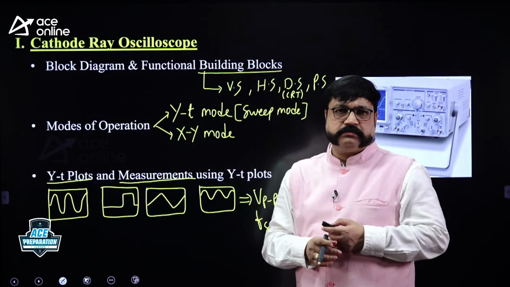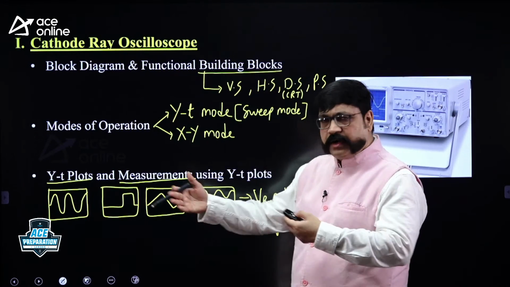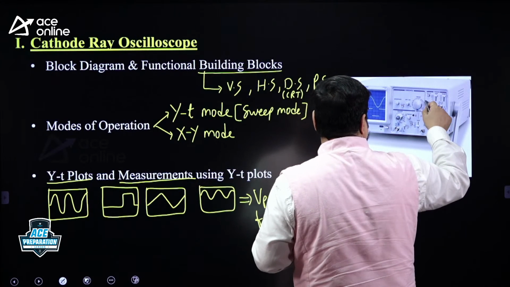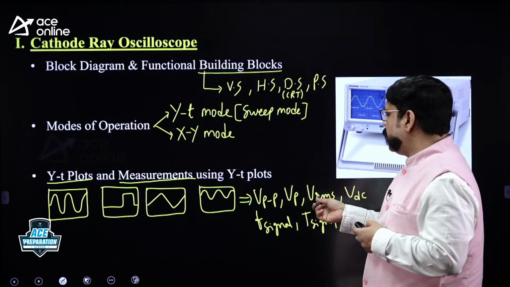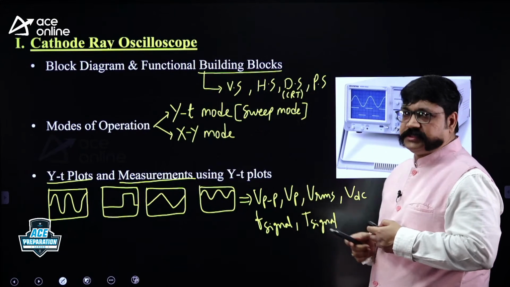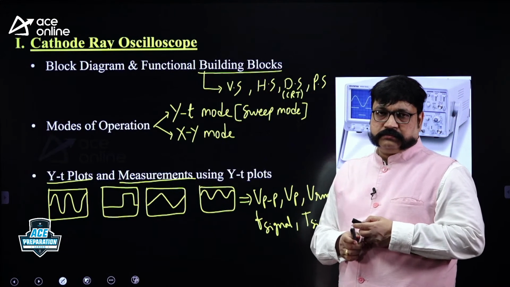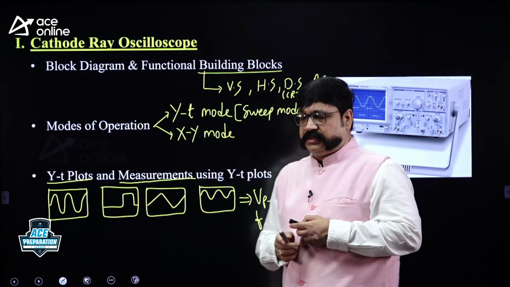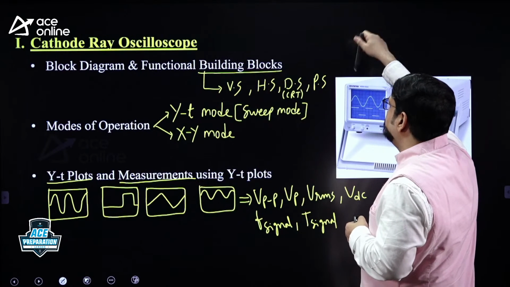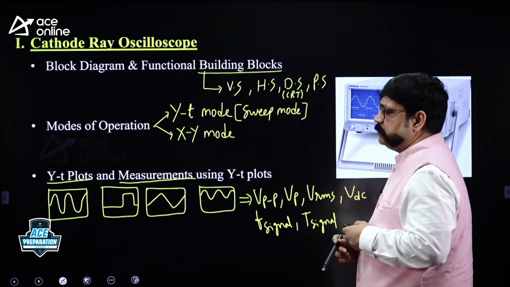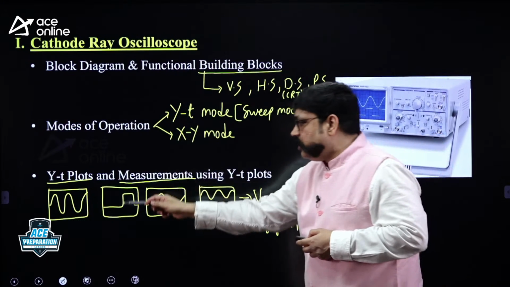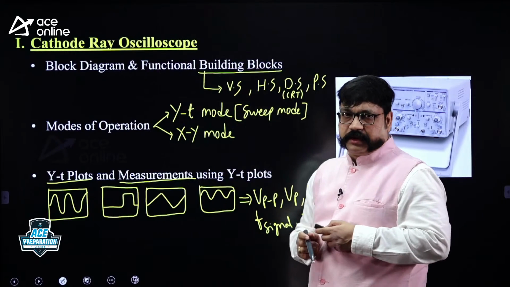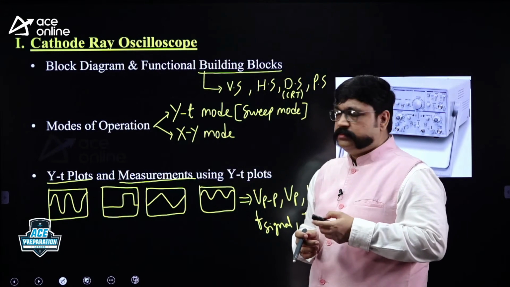Questions will be on this one. Right? They will give you, later we will solve, some waveform, and they will give you some controls here, volt per division, time per division controls. They will ask you what is the RMS voltage of the signal, what is the frequency of the signal. Some other kind of question also. They will ask you how many cycles of the signal are displayed on the screen of the CRO while giving input to the CRO and some control setting values. So mainly this is our focus, please. To understand this, you need to start with this block diagram. We should have a general idea of the block diagram.